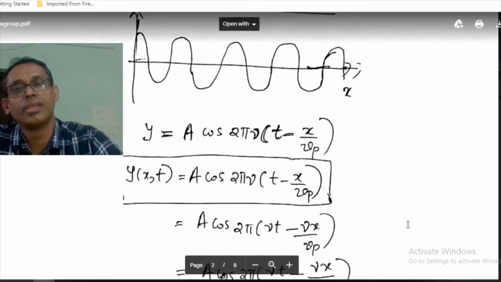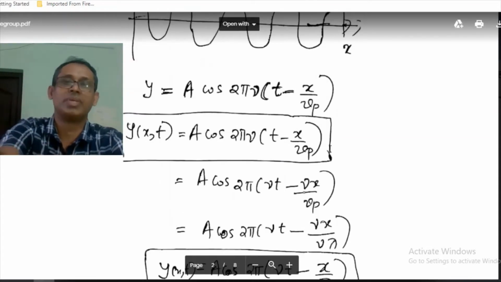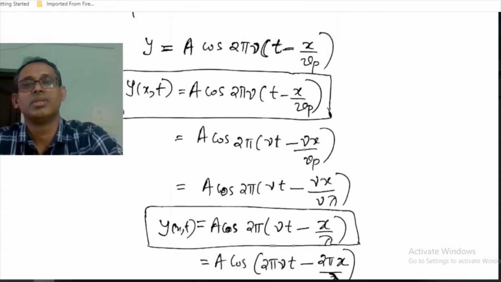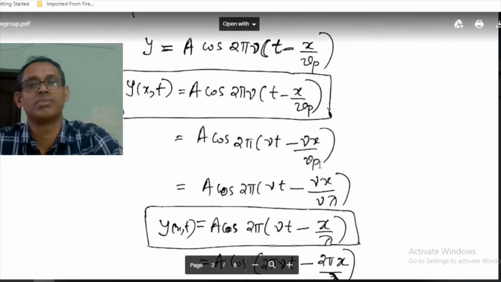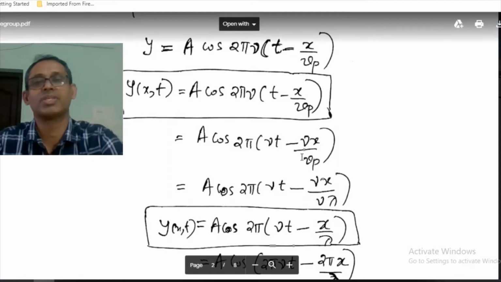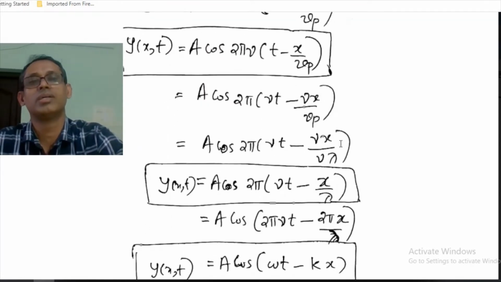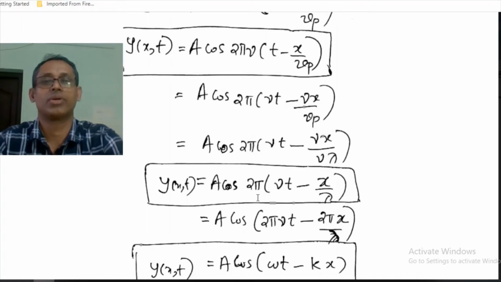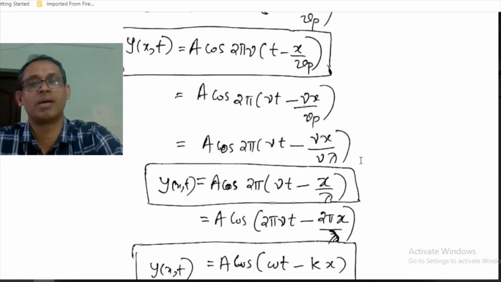Now this can be written in many different forms. I take nu inside this, so nu t minus nu x by Vp. The phase velocity Vp can be written as nu lambda. So Vp, the phase velocity, is nu lambda. So nu gets cancelled. So we have a cos 2 pi nu (t minus x by lambda).